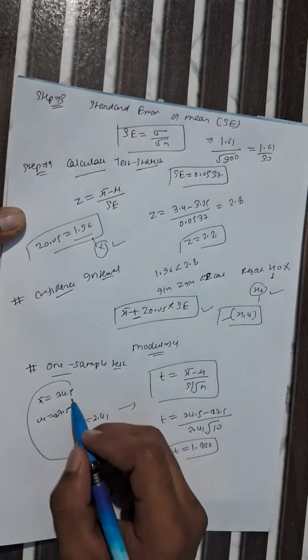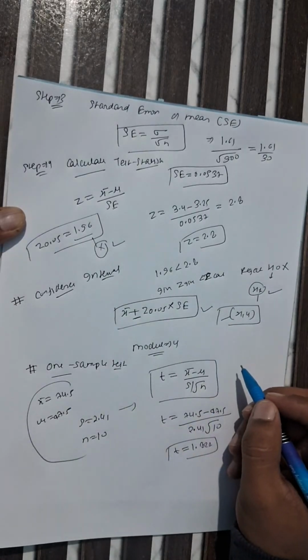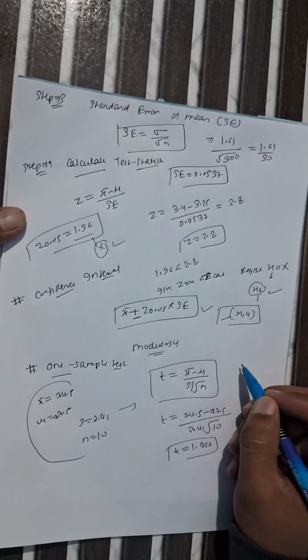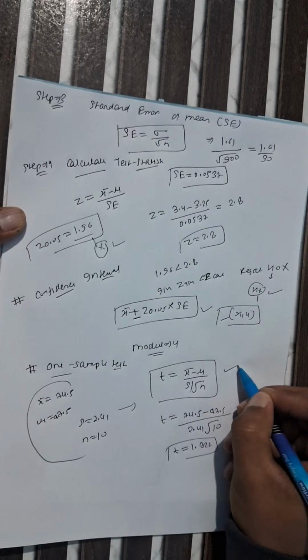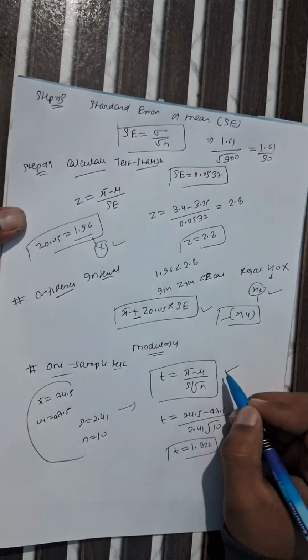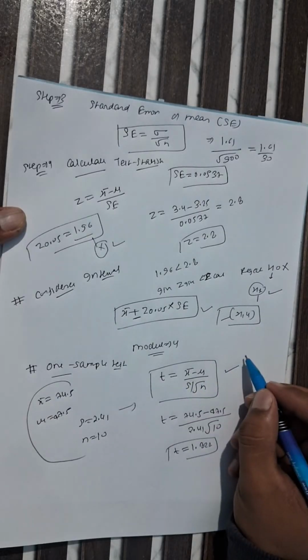I took this data from one question in this examination. It asks at what percent, like at what significance level, we have to find it. It means 1%, 5% are given in this question. So you have to calculate according to this condition, and I already told you where we have to calculate the T statistic and Z statistic from module 3.